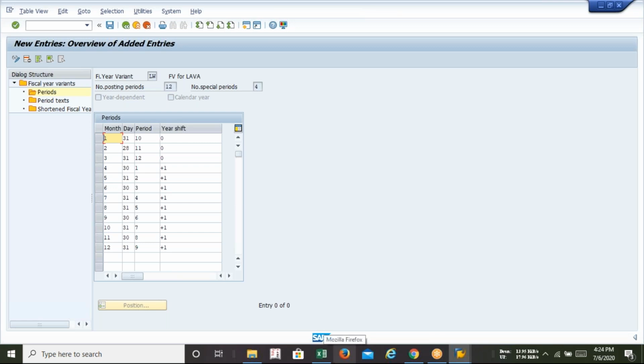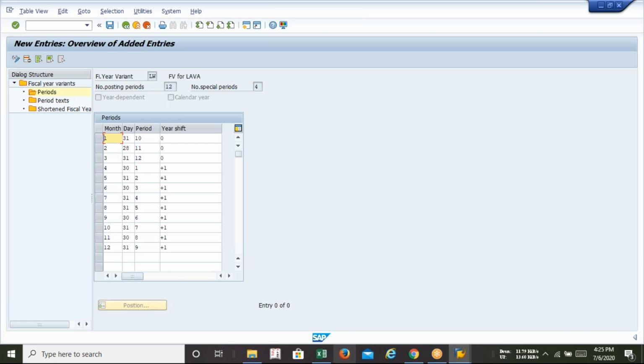Because it's very difficult now. How can you define for a month both 28 and 29? Either you have to define 28 or you have to define 29. So the regular practice is 28, but the exceptional leap year will come once in 4 years. So that's why you need not select anything. You just type 28. Whenever your date falls in a leap year, the system will consider 29.